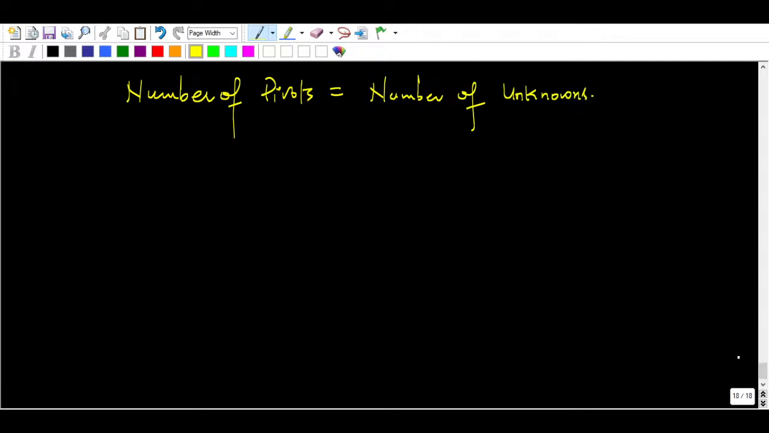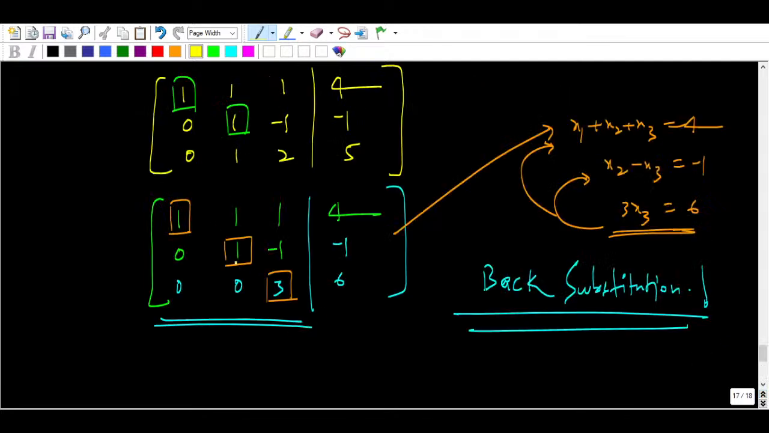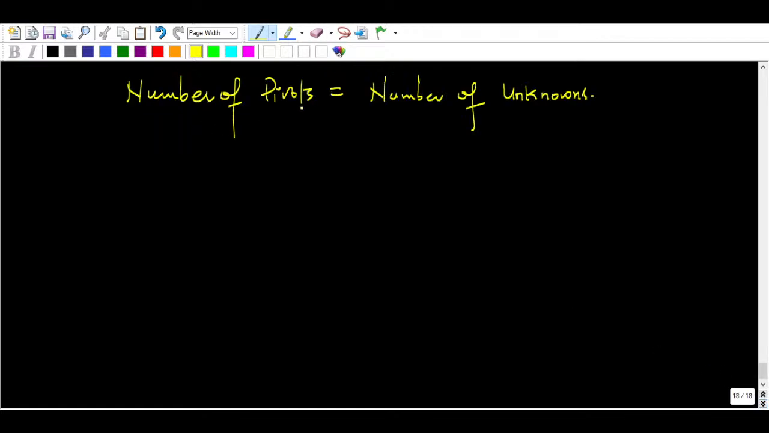Okay, you can count here, how many unknowns are there? 1, 2, 3. And how many pivots are you getting? 3 pivots, right. So you are saying that the number of pivots is equal to the number of unknowns. So if this happens in your solution, in your reduced form, right.